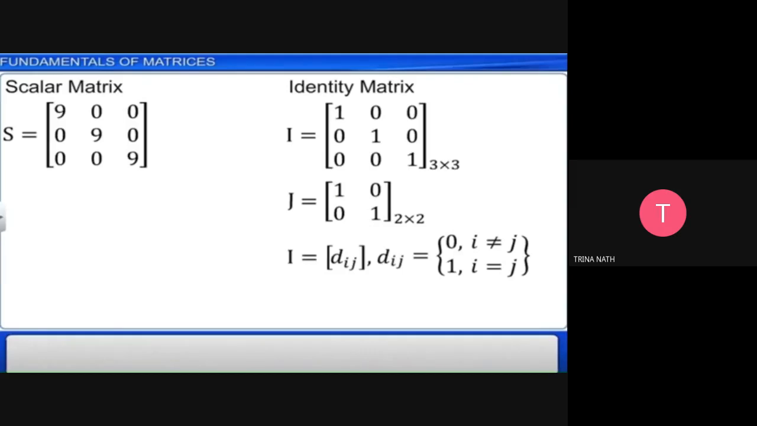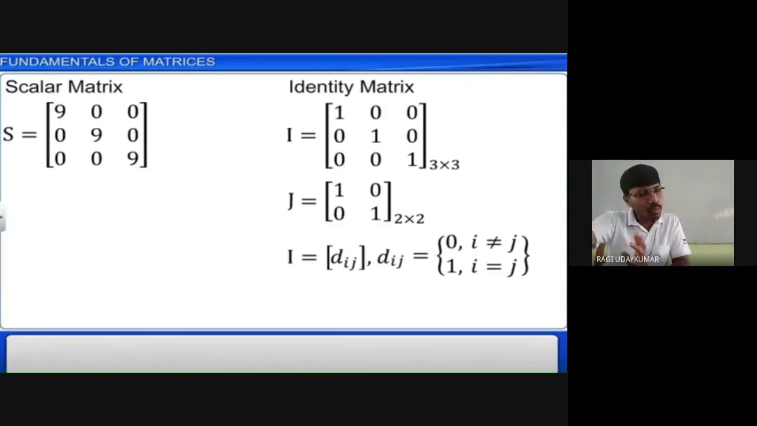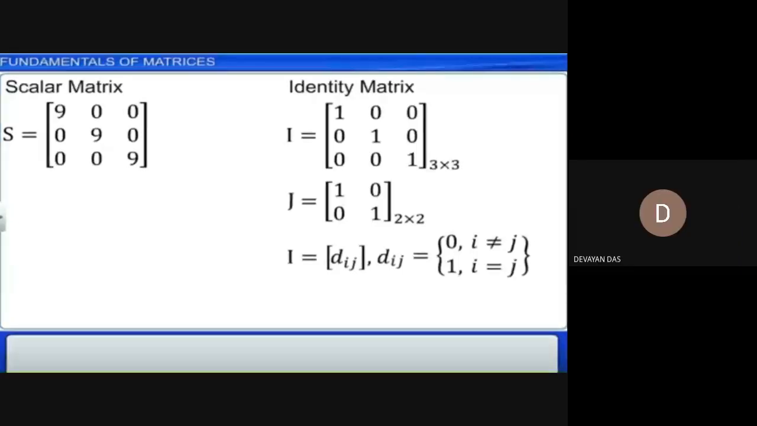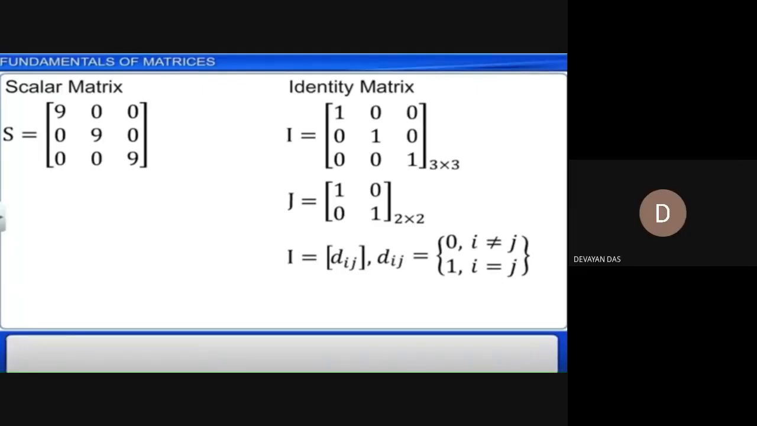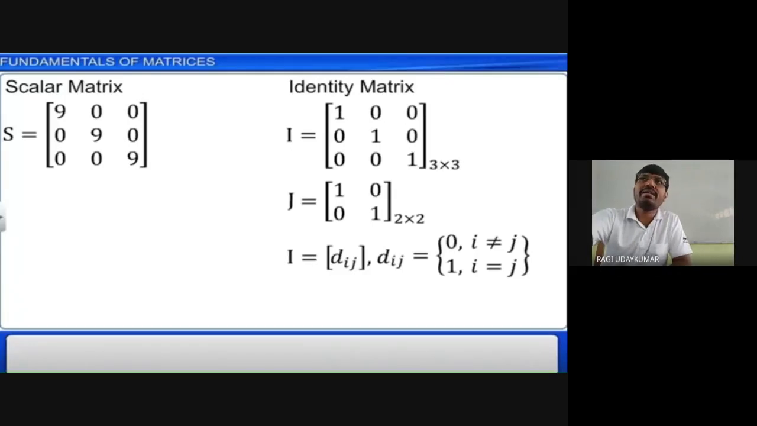Sir, in the identity matrix, will the diagonal have only 1? Yes, only 1. If the same number appears, then it is called a scalar matrix. The other case is: is the identity matrix a scalar matrix? Yes, the identity matrix is a scalar matrix. The identity matrix is also a diagonal matrix. Yes, it is a diagonal matrix also.